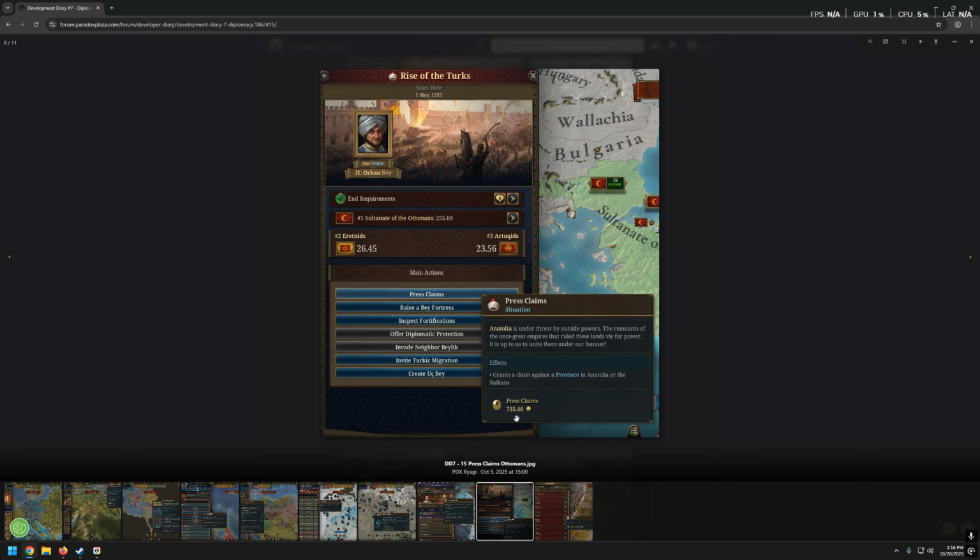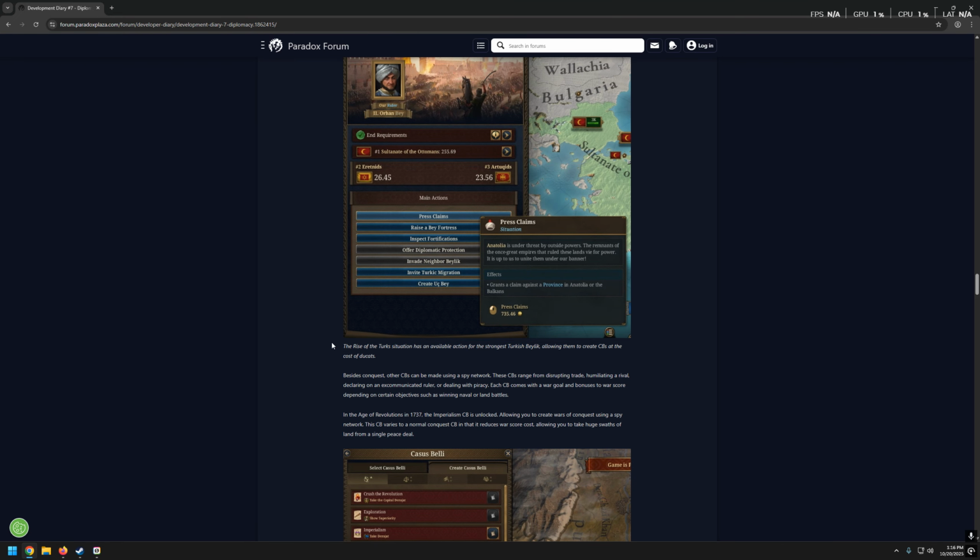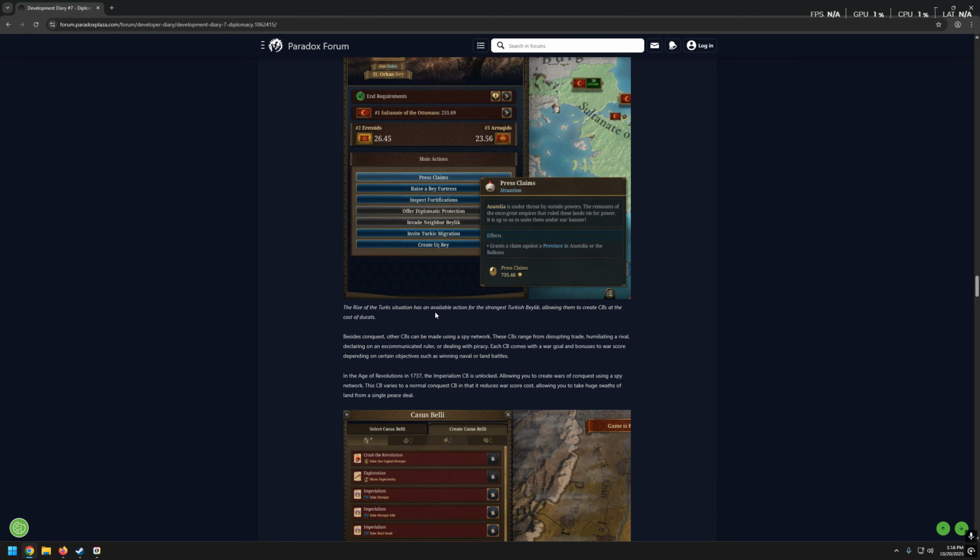This is the cost of it? 735 ducats? What is it? Okay. The rise of the Turk situation has an available action for the strongest Turkish beylik, allowing them to create Casus Bellis at the cost of ducats. Yeah, those are ducats. Fair enough.